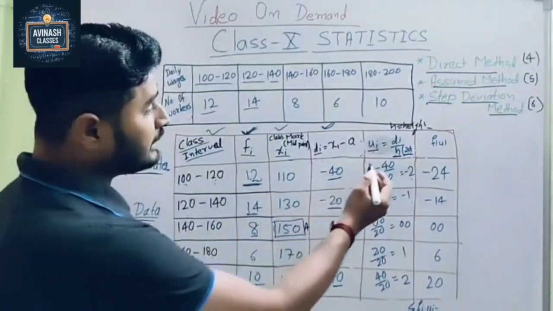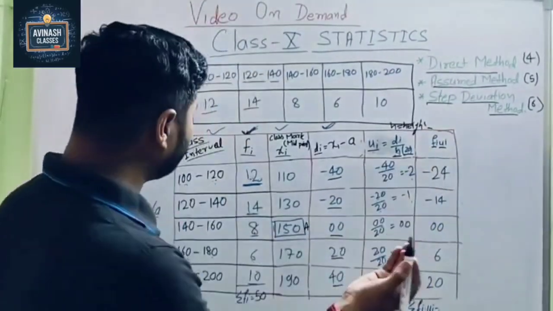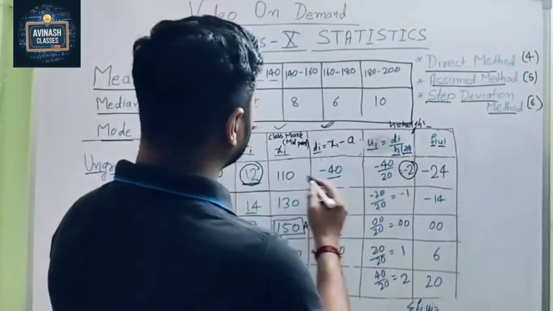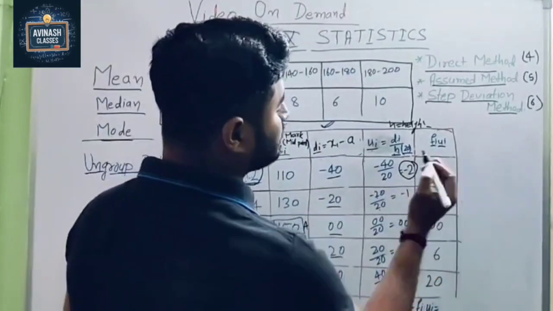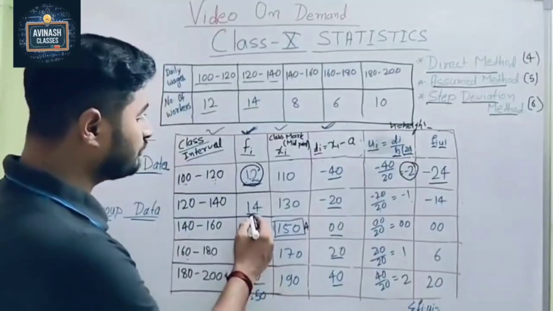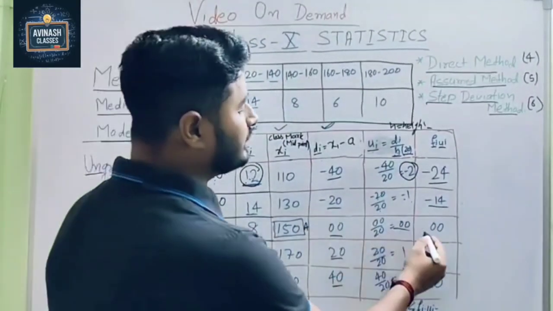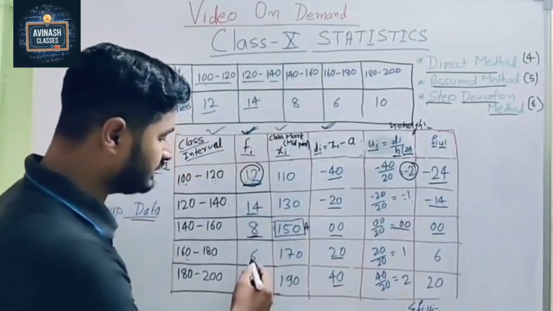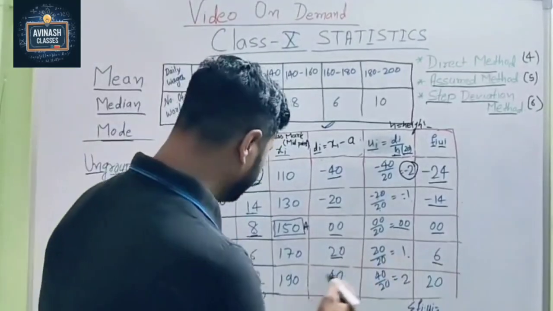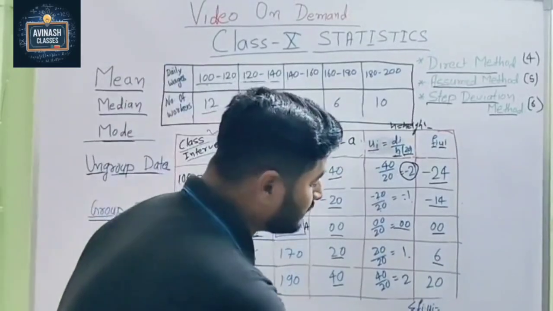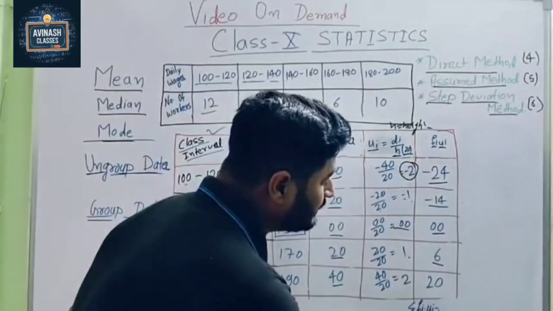So here we multiply fi into ui. See, very easy. fi is 12 here, and ui is minus 2. So 12 into minus 2, we get minus 24. See, very easy calculation. 14 into minus 1, minus 14. 8 into 0, we get 0. Now 6 into 1, 6. 10 into 2, 20. It's very easy. Now the last step, what do we have to do? The summation of fi into ui.